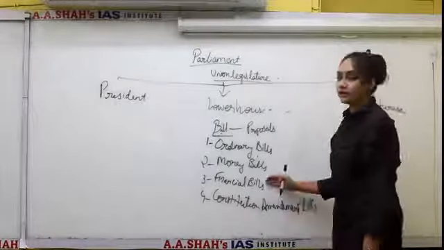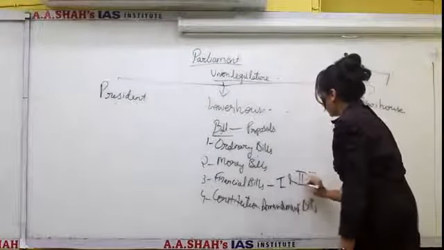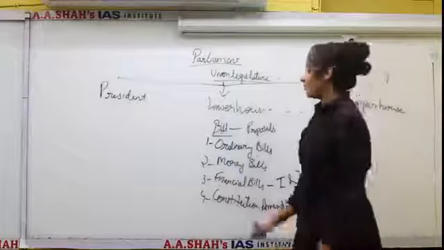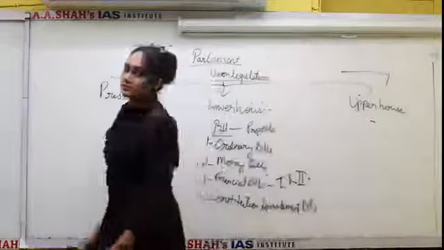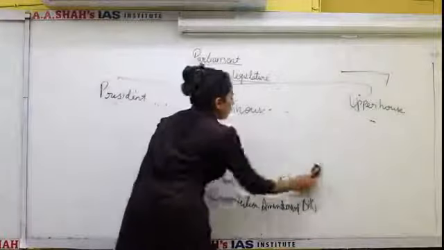Further, financial bills are bifurcated into part 1 and part 2. Now let us see how all these kinds of bills are passed in the parliament. First we will take ordinary bills.